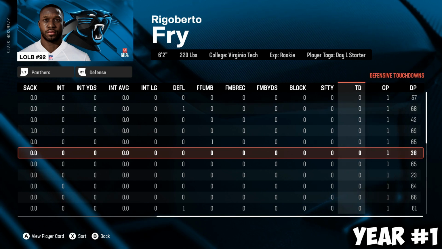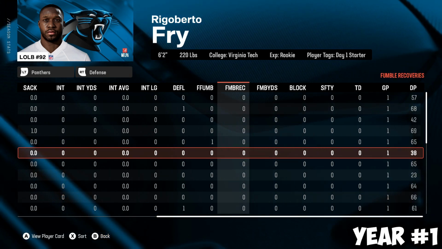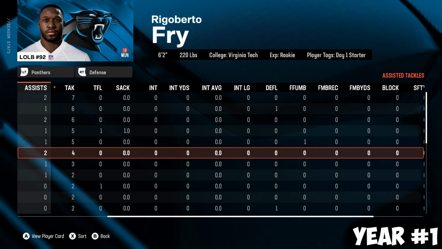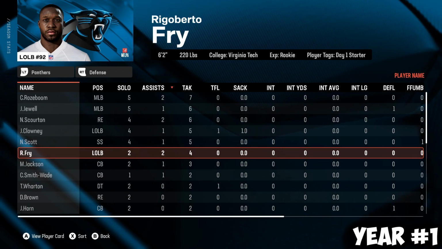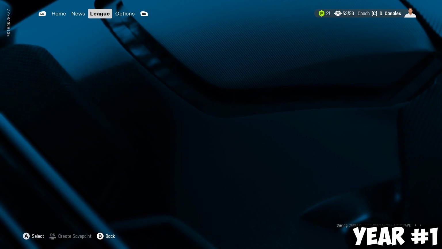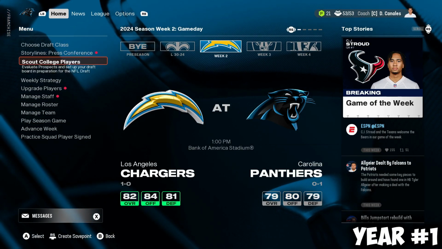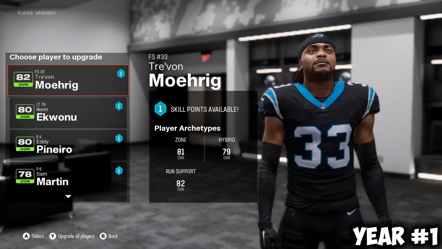I mean, he got his tackles, but 38 downs played. I mean, it's all right. Obviously, we want more, but he's a rookie on a not-so-good team. I'll be very shocked if this team makes the playoffs, but the goal overall so far this season is just to get some development on our player. He might switch teams. He most likely will switch teams after this season.